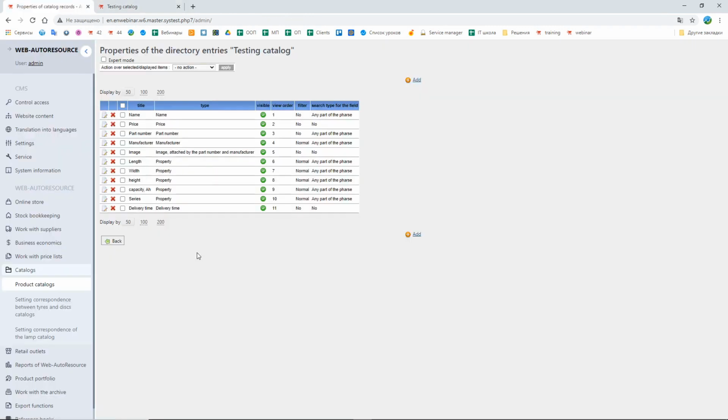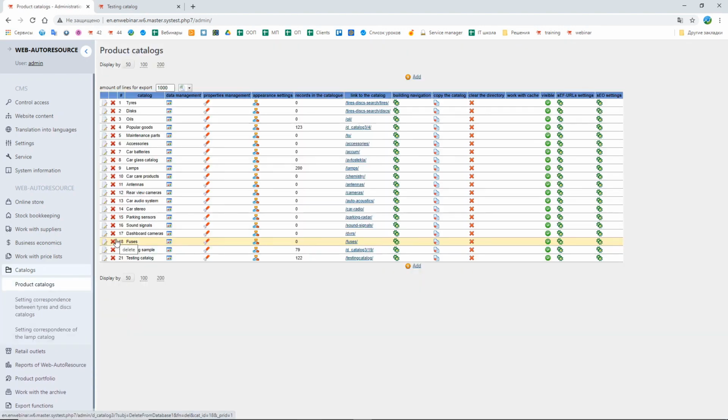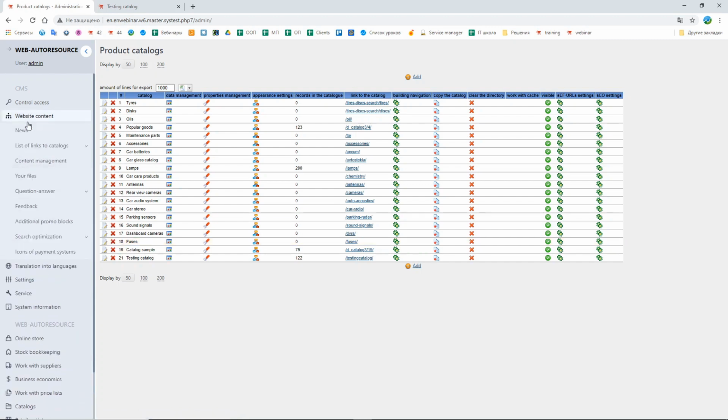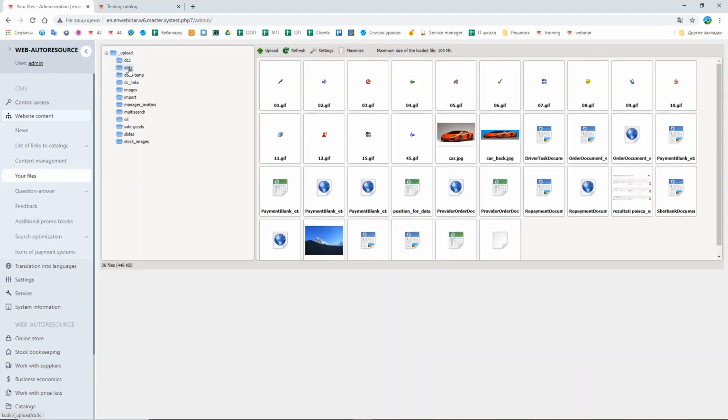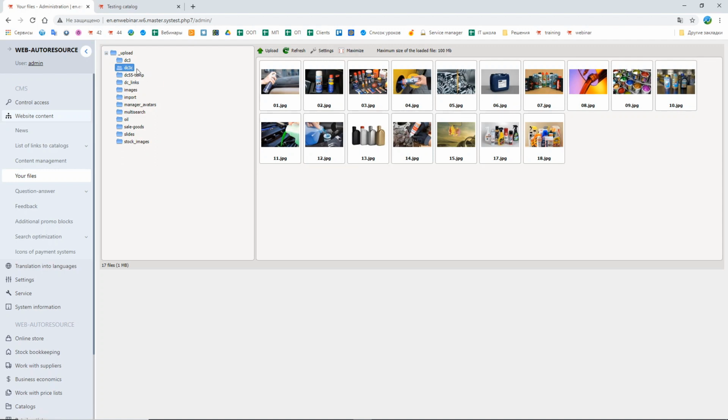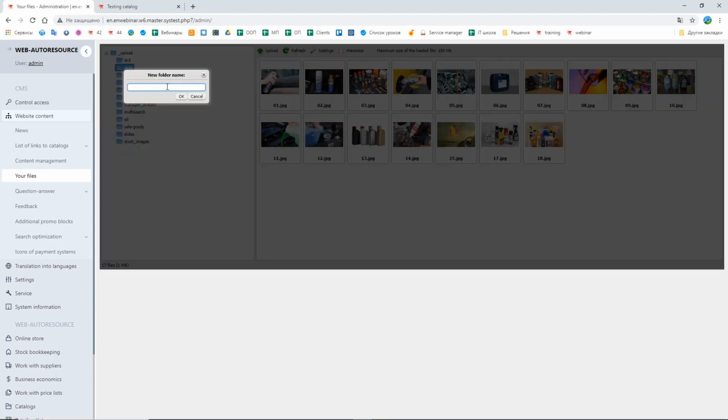There is also another way to add a picture for a spare part. For example, you turned the web info service, but there was no picture available for the necessary spare part. Then you can add a picture here in the folder your files, subfolder GC3C, and here in this subfolder I'm going to create another subfolder, and this subfolder I'm going to call after the name of the manufacturer.